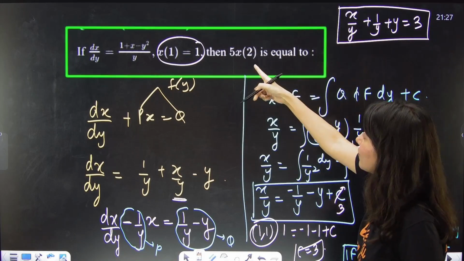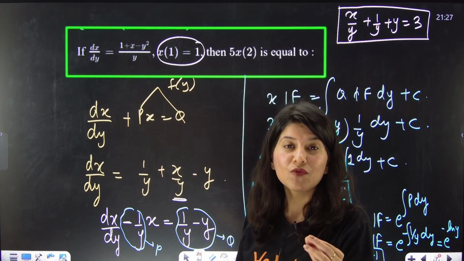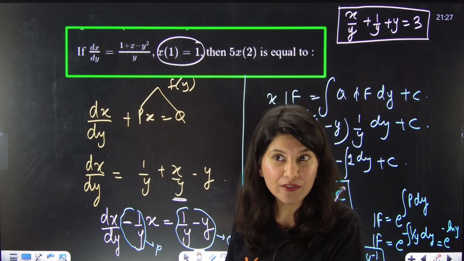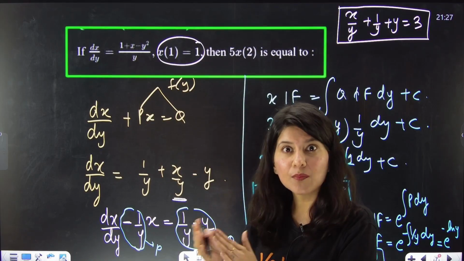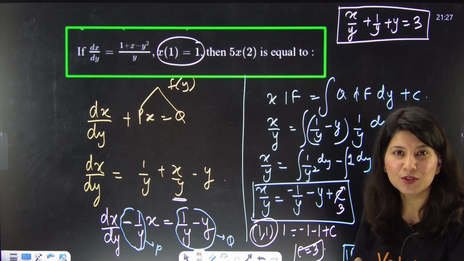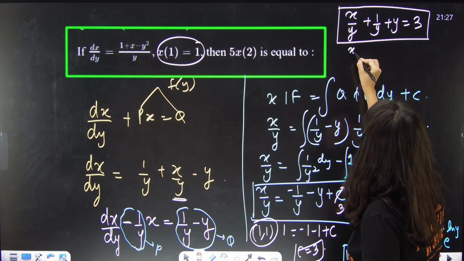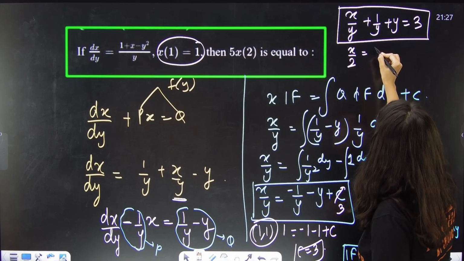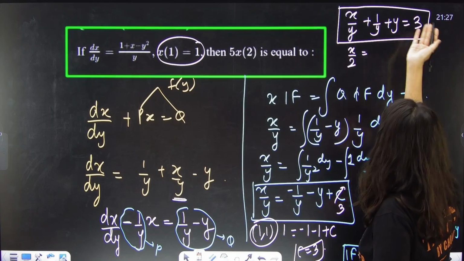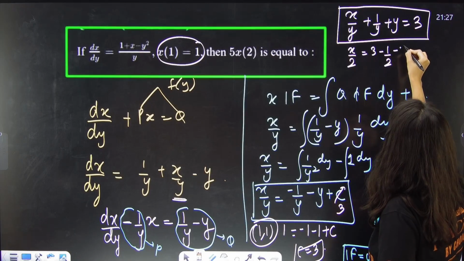And what you're looking for? f(2) equals 5x2. What does that mean? They are looking for the value of x at the moment you get y equals 2. Basically, you have to put y is equals to 2 and get the value of x. So this is x by 2 is equals to, now shift everything on the right only. It will make more sense. 3 minus 1 by 2 minus 2.